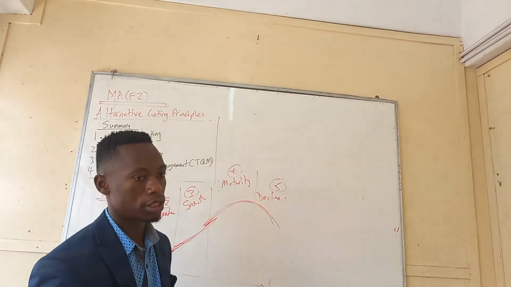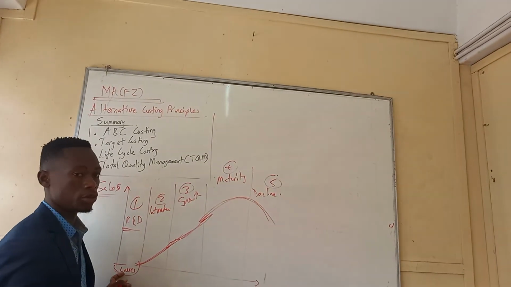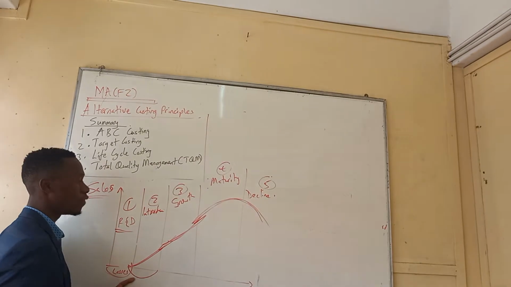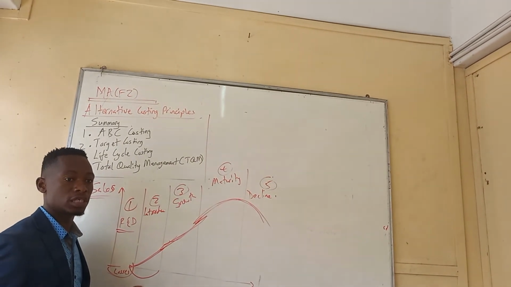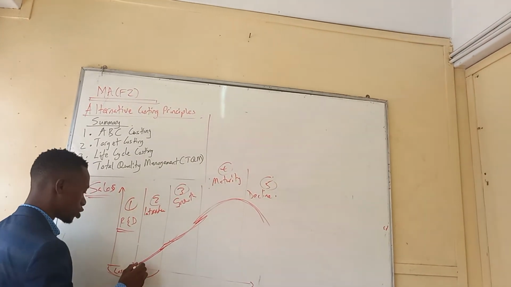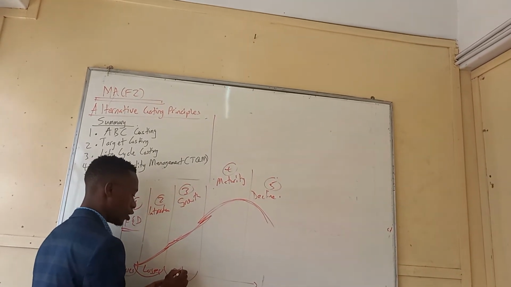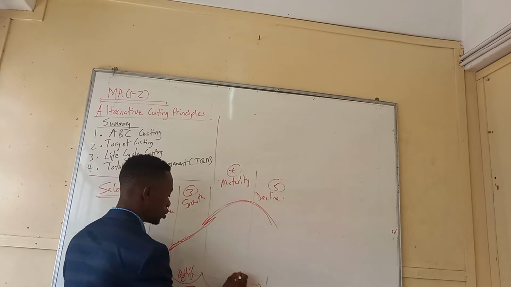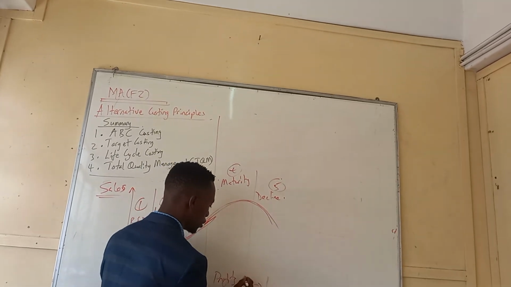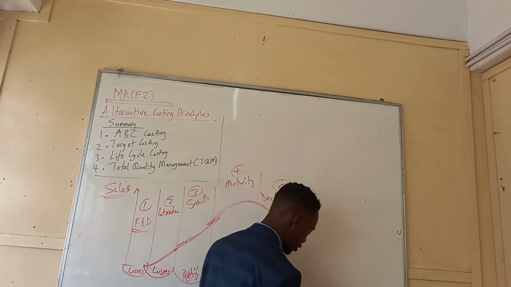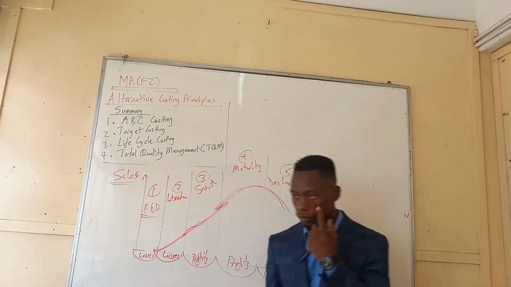If they ask you a question: on the introduction stage you have not yet recovered the costs, so you are still incurring losses. On the growth stage we have profits, at maturity, profits, and at the decline stage, losses.